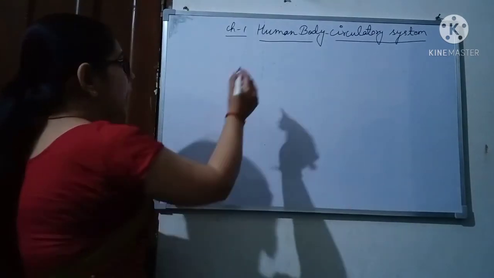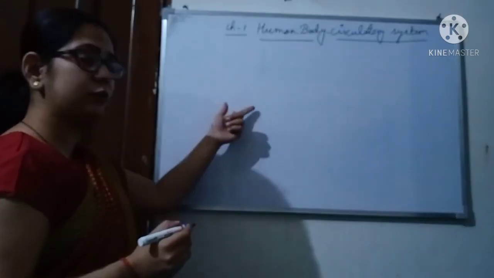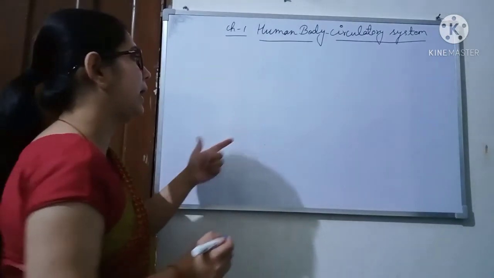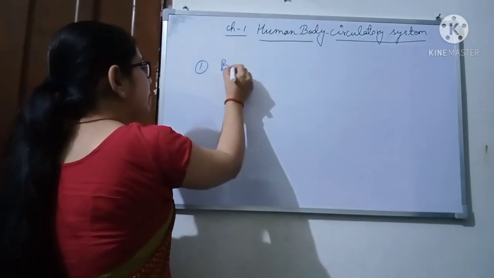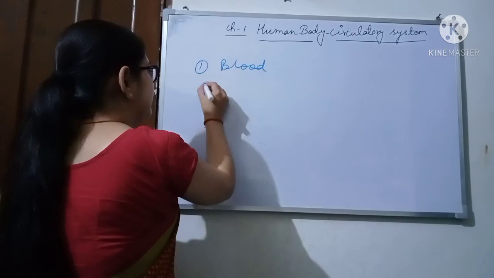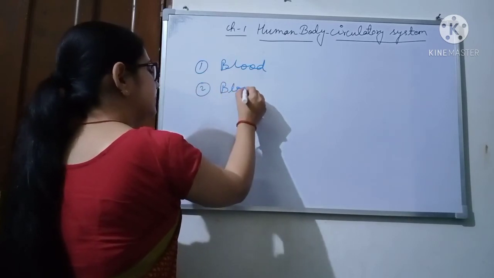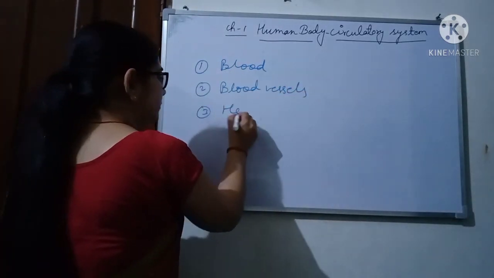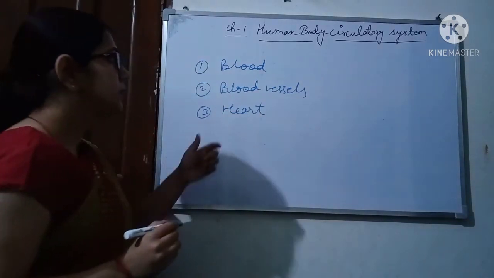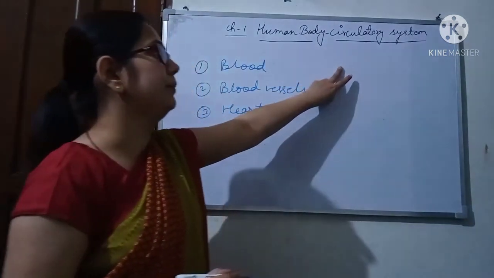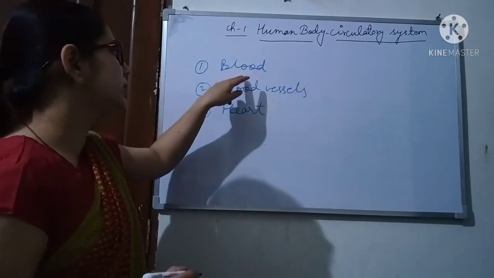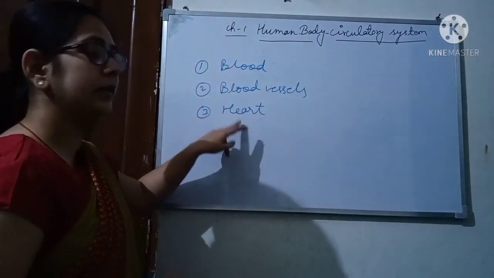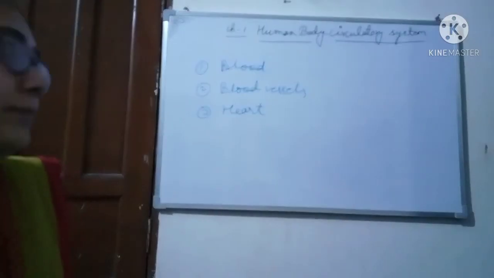Now students, I told you that organ systems are made up of organs. In the same way, the circulatory system is also made up of parts. The first one is blood, the second is blood vessels, and the third one is the human heart. So the circulatory system is an organ system made up of different organs: blood, blood vessels, and heart. Firstly, today we will study about blood.